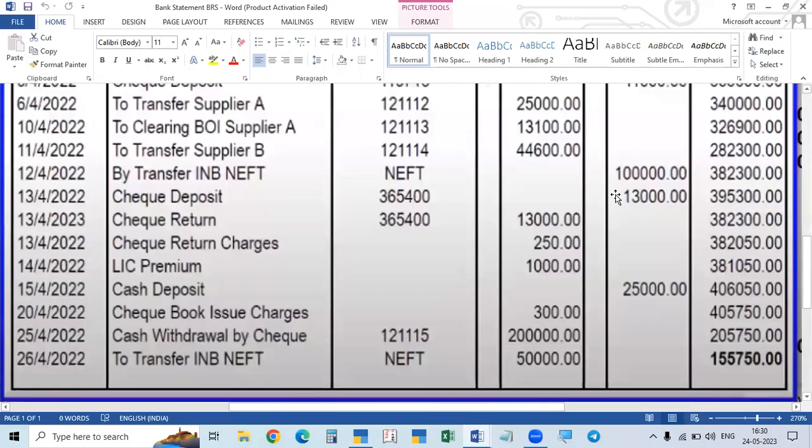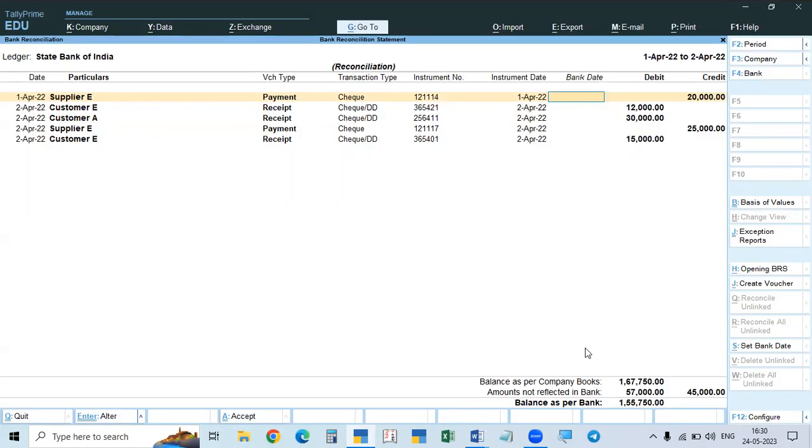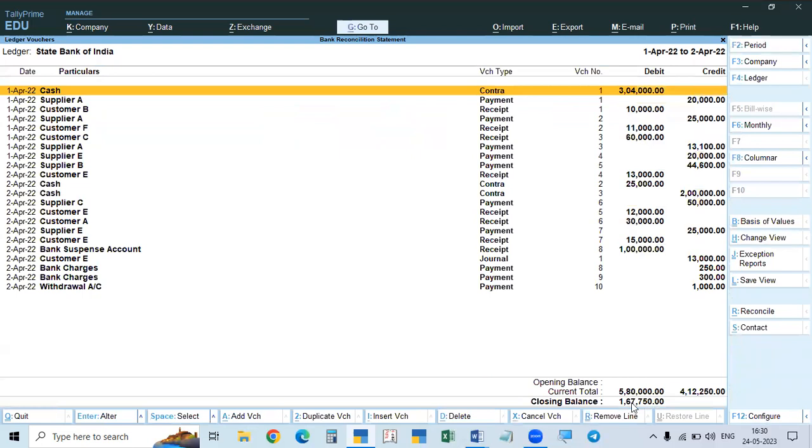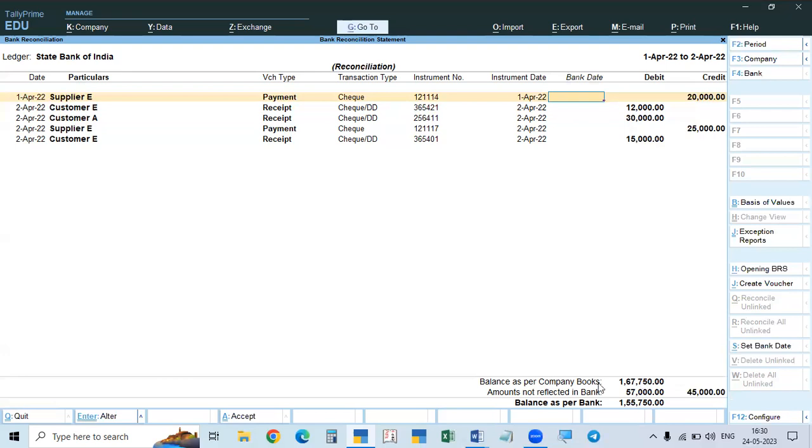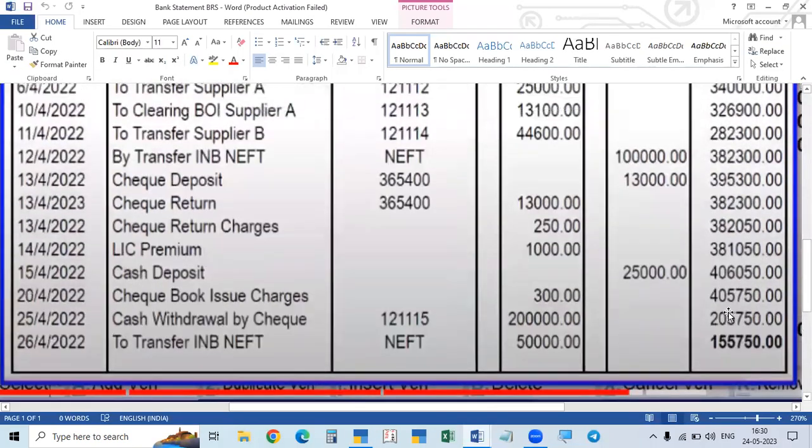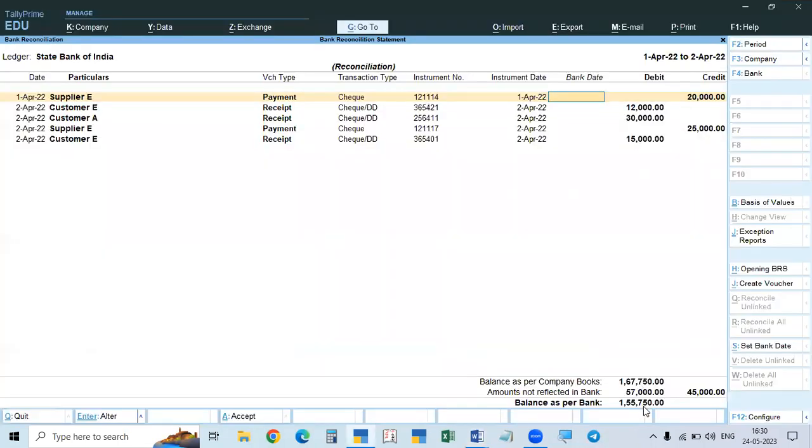So what do you do here? If you make that, now it will show. After making all these, as per our books, what is the balance for April? 1,60,750 is the balance as per company books. After these adjustments of differences, the balance as per the bank is 1,55,750. In the bank, what is the balance? 1,55,750. So this is our balance, and this is the bank balance.